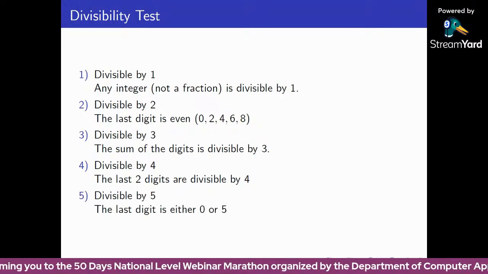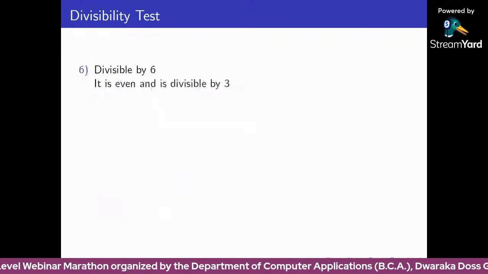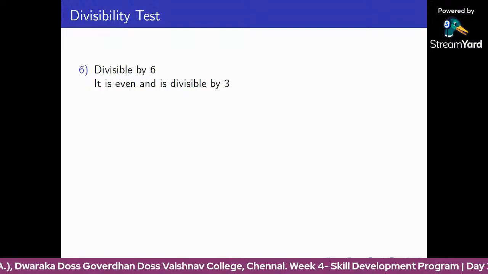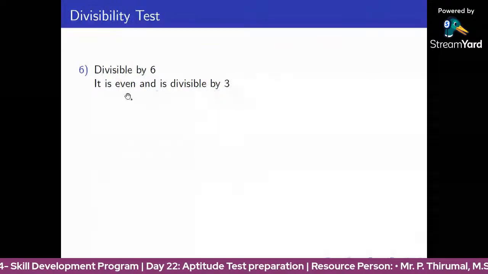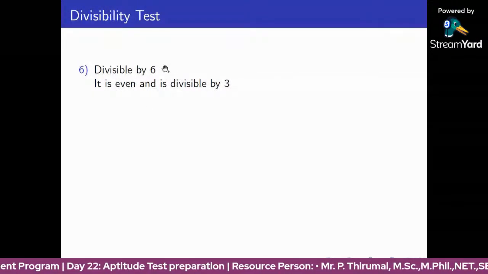Next, divisibility by 5 means the last digit is either 0 or 5. Next, divisible by 6. Divisible by 6 means it's an even number. Also, it's divisible by 3. Its factors are 2 and 3. It is divisible by 2 means it's an even number. Divisible by 3, we just need to check the sum of the digits. Sum of the digits divisible by 3 means it is divisible by 3. And an even number means it is also divisible by 6.